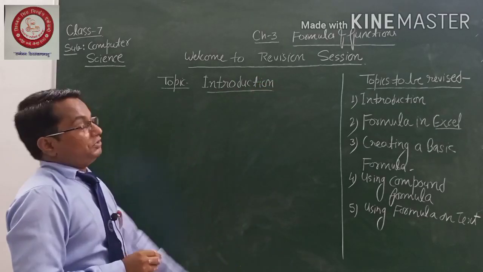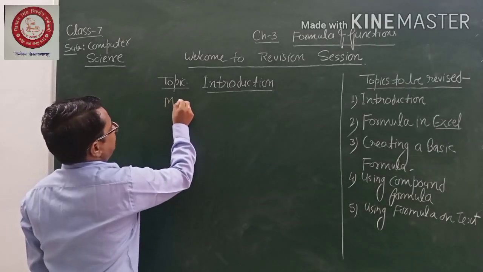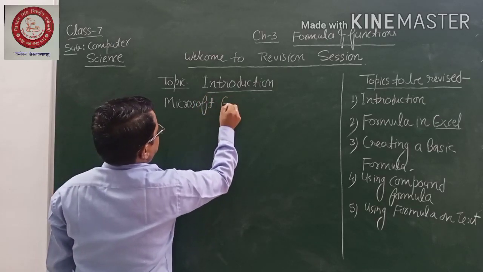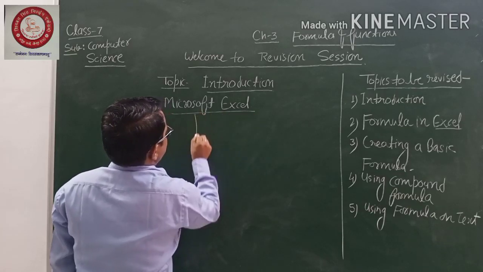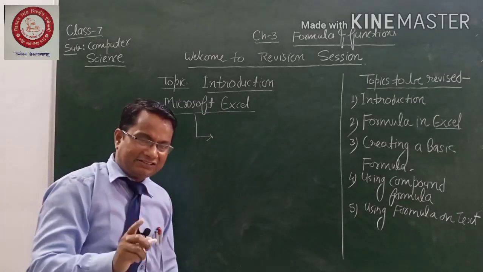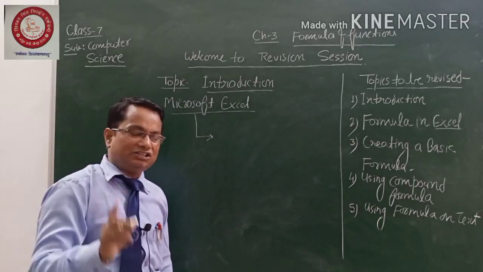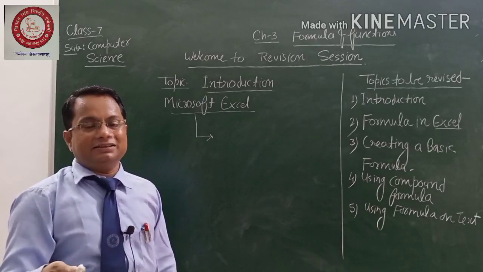As you know, this chapter is related to Microsoft Excel. Students, you must be aware of what Microsoft Excel is, how we start it, what the file extension is, and how the interface looks after opening the Excel sheet.